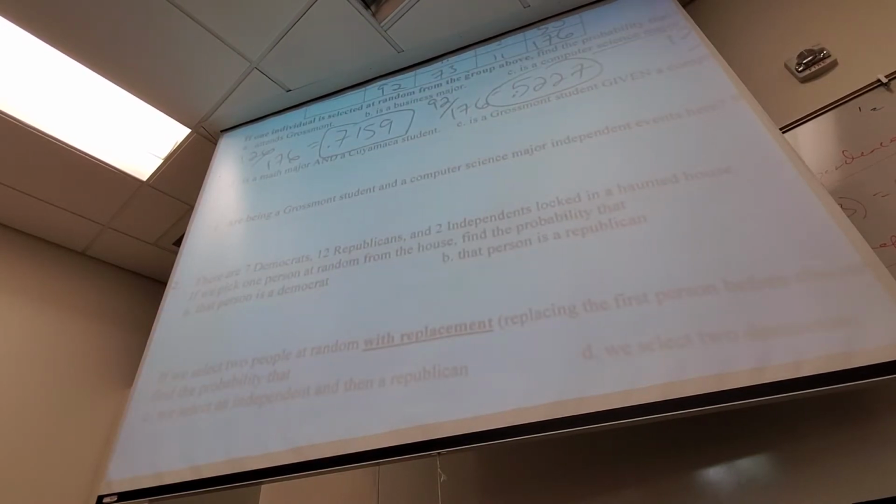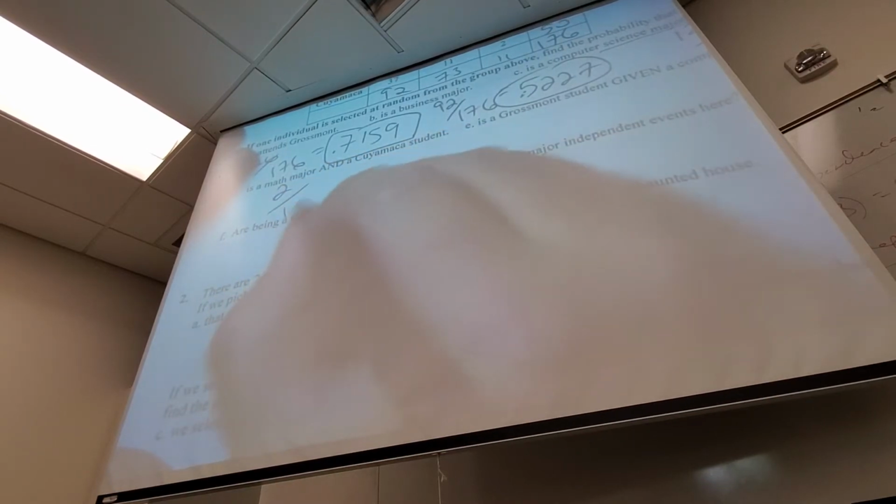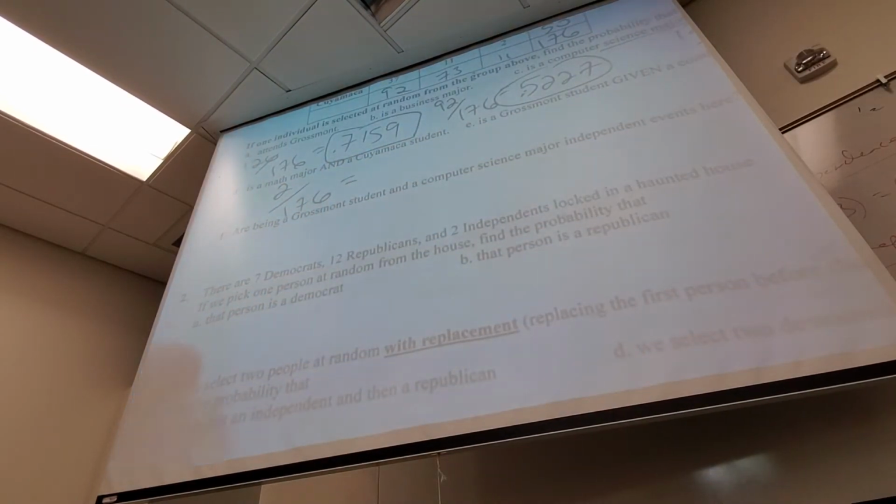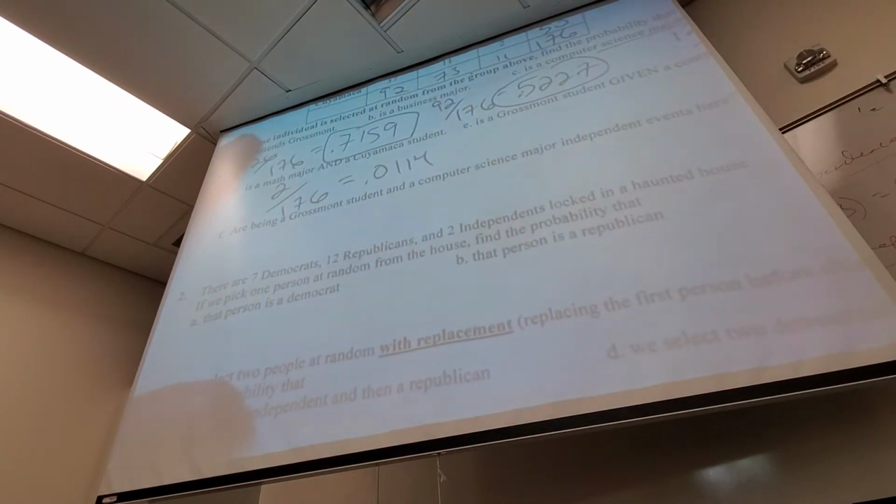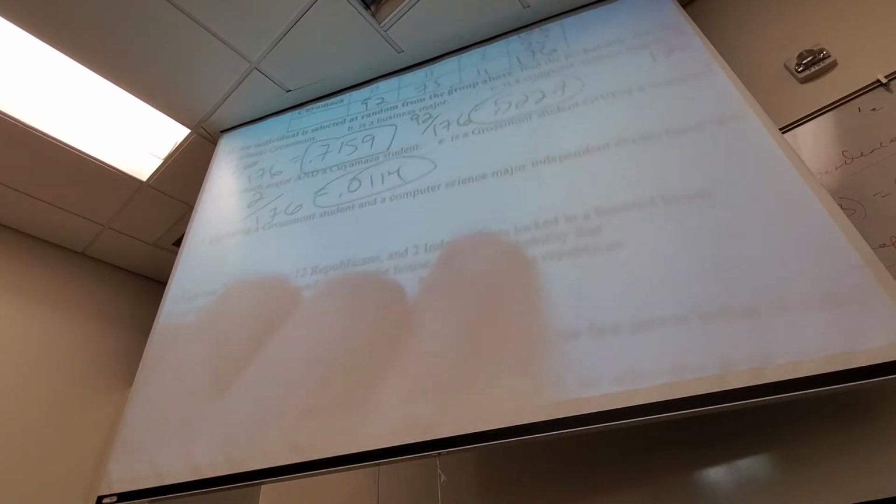Now look, D is an and question. My answer should be smaller than either one of those would be, because they have to do both. How many students are math majors and Cuyamaca students? Only 2 out of 176, because this could still be anybody. I didn't tell you anything about them. So 2 do these 2 things out of 176. What is it? 0.0142.